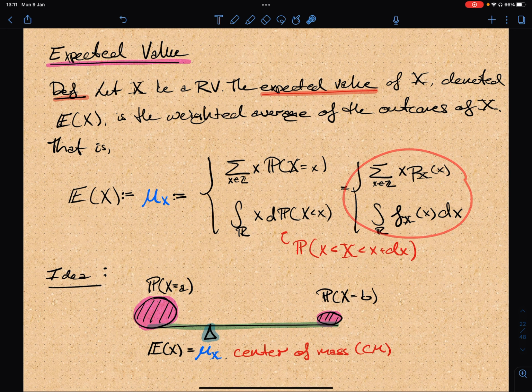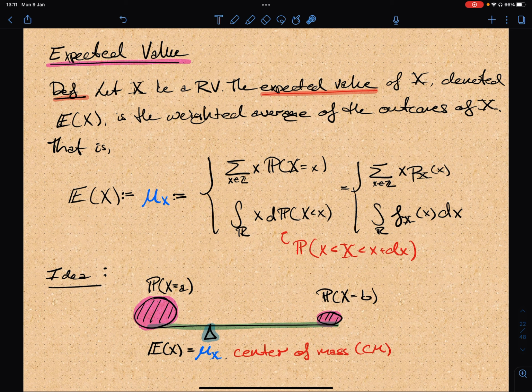So these are our formulas for expected value, and the interpretation is the weighted average of the outcomes. The picture you should have in mind is that the expected value really is a center of mass. And this is an interpretation that's also useful for probability, that a probability function is telling you a proportion of mass in a certain region.